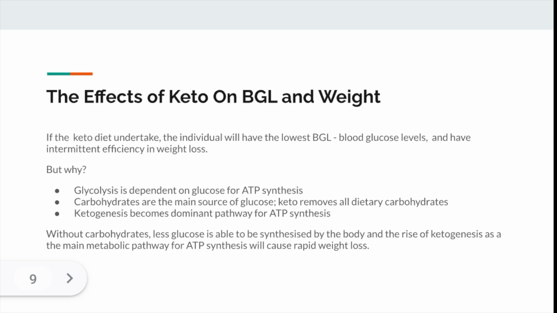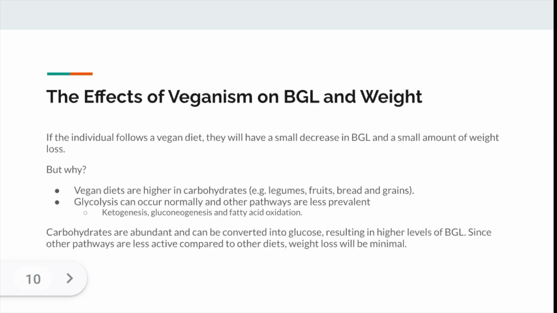Next up, we have veganism. So our hypothesis for this is that if an individual suffering from metabolic syndrome maintains a vegan diet for 6 months or longer, there will be a small decrease in blood glucose levels, and it will be the least efficient method of weight loss. So this is because the vegan diet will encourage a high consumption of carbohydrates because it involves